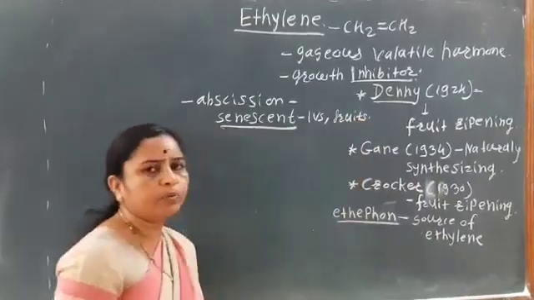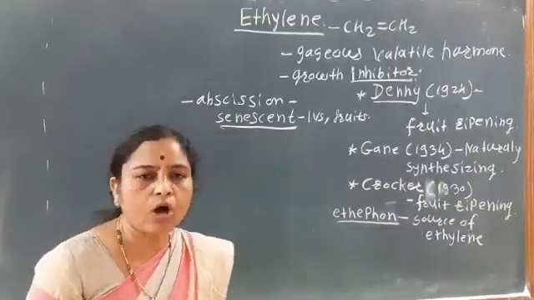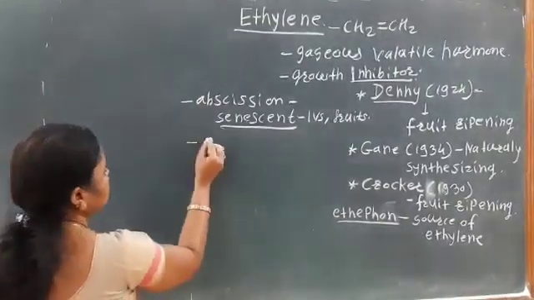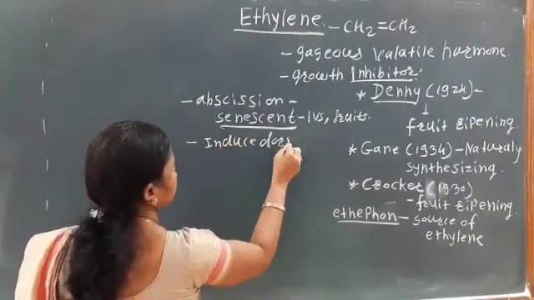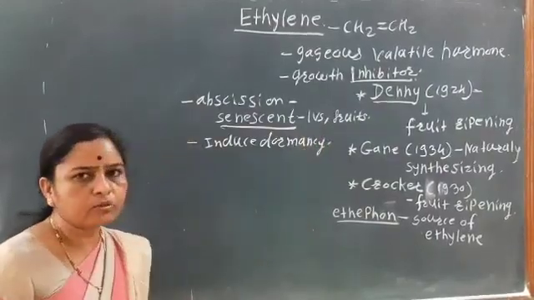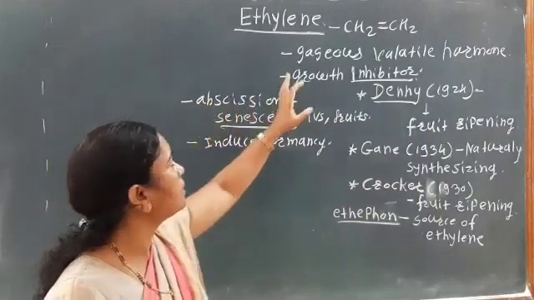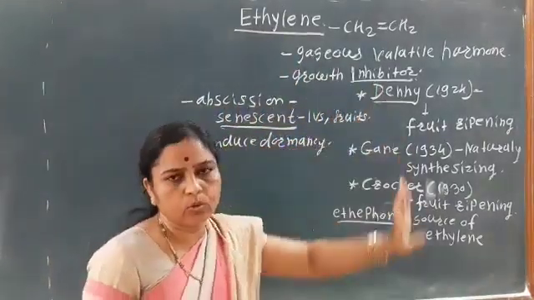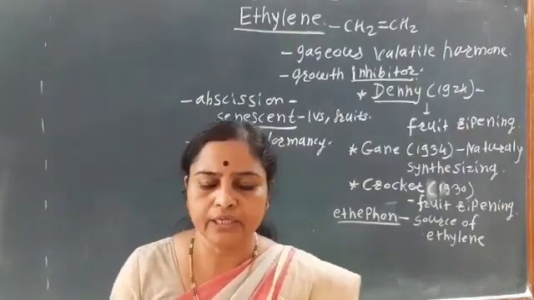Then another, that is the next, it induces dormancy. Due to these reasons, ethylene is known as the growth inhibitor.